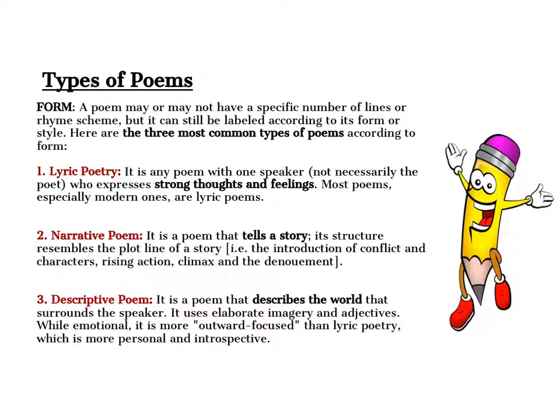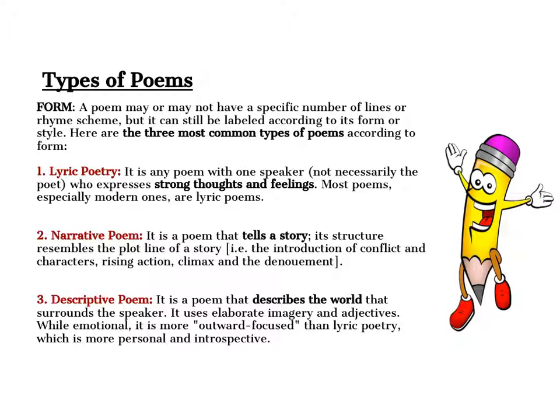The second one is a narrative poem. It is a poem that tells a story. Its structure resembles the plot line of a story. For instance, it has an introduction of conflict and characters, rising action, climax, and the denouement or descending action. A good example of a narrative poem would be the one about the little girl who cheated, right? Who won the art contest by cheating. That poem tells a story.